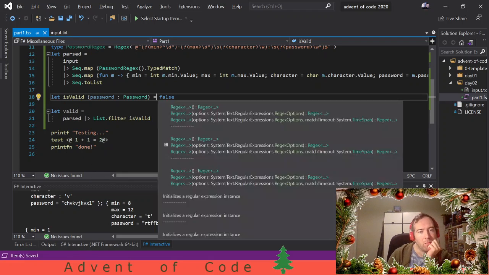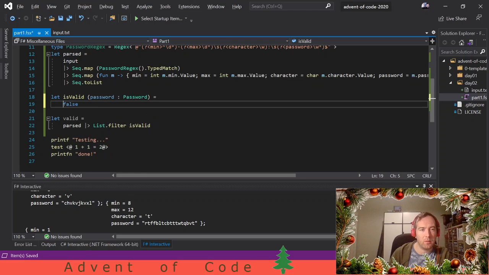So okay, how do we implement this predicate? We have a policy that's saying you need this character this many times. So we need to count the number of characters, how many times the character occurs in the password itself.